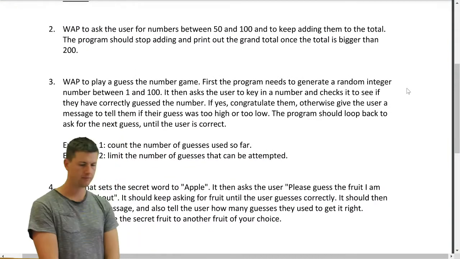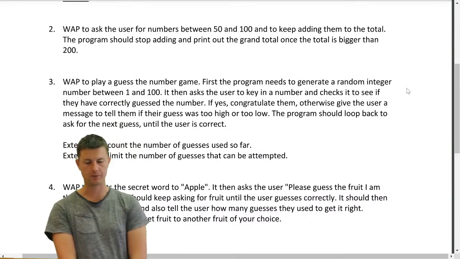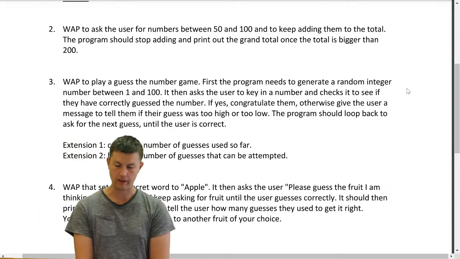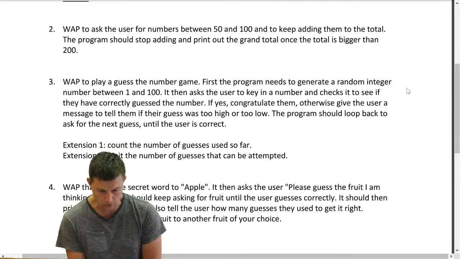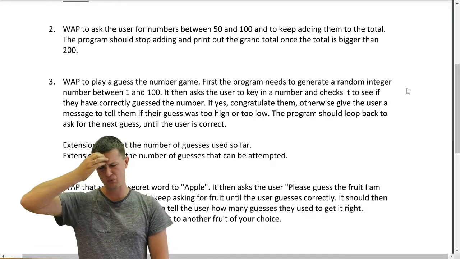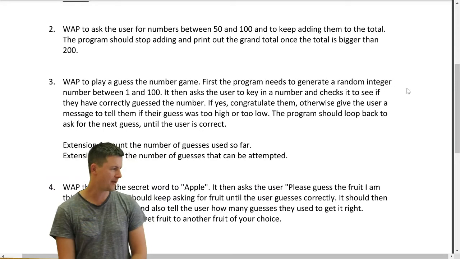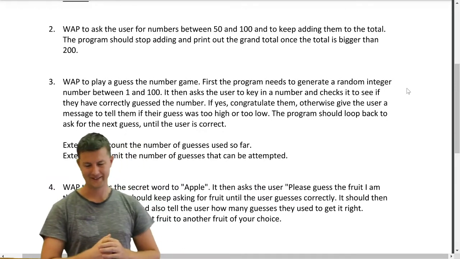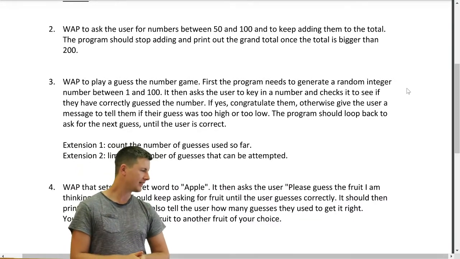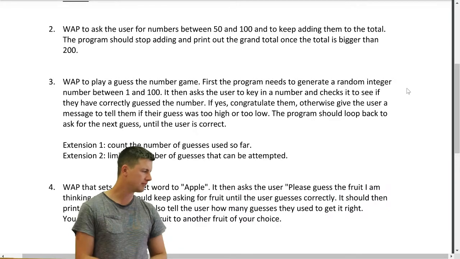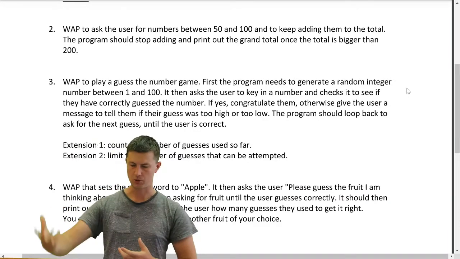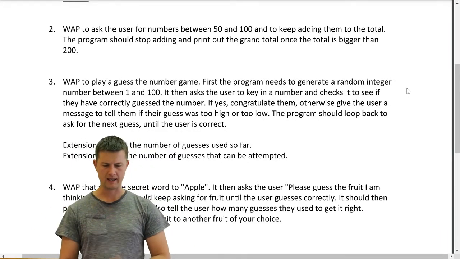Write a program to ask the user for numbers between 50 and 100 and to keep adding them to the total. The program should stop adding and print out the grand total once the total is bigger than 200. Okay, when we do this, we're going to assume that we have a nice user who is actually adding numbers between 50 and 100. Should we add in a bit of checking to see if it's not? Maybe we should. There'll be an if statement in there just to check if it's between 50 and 100 and add it to the total. Okay.